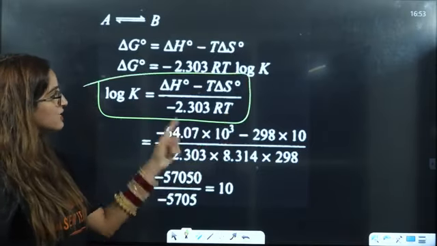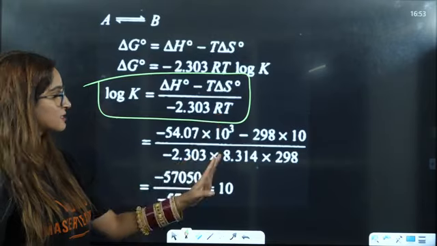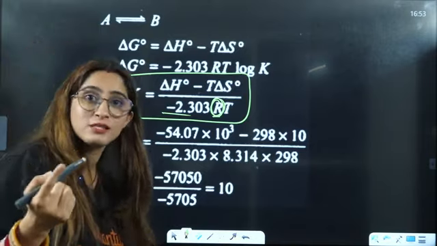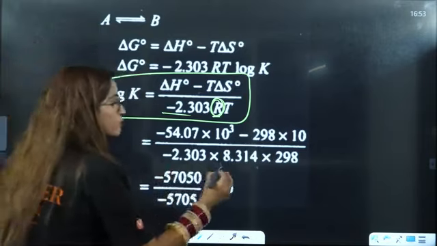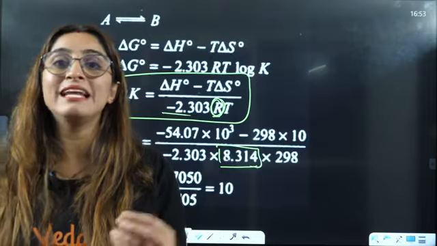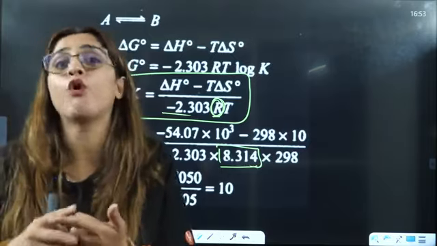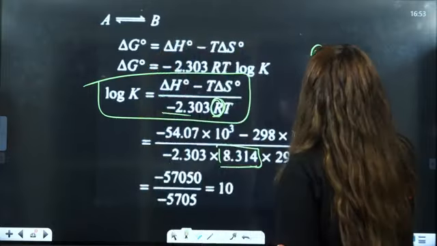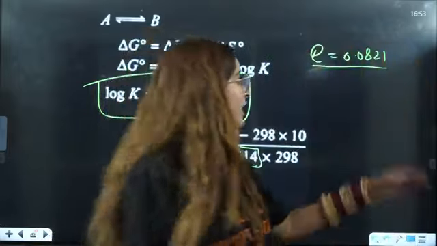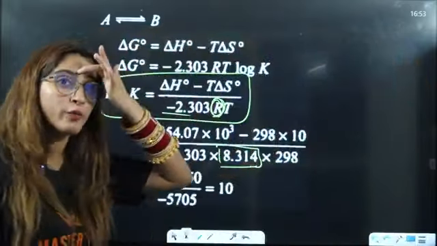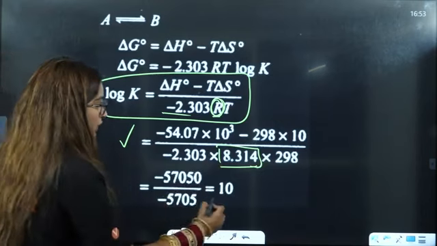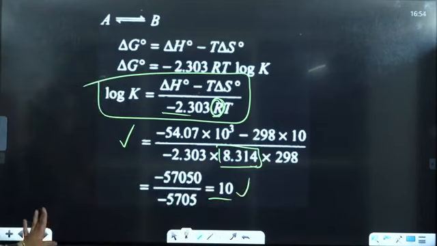Now put the value of delta H, T, and delta S that are given to you. There is no R value given, so always remember, when things are in joules, energies in joules, then R will be 8.314. If you are putting the value of R in liter atmosphere, let's say you are calculating pressure, volume, all these things, then the value of R will be 0.0821. That is very, very important. You should know which value to put. It's not like they will definitely give you the value of R in the question. Maybe they will not. So you should get an idea of which value you have to put, and then you will get your answer here, right?